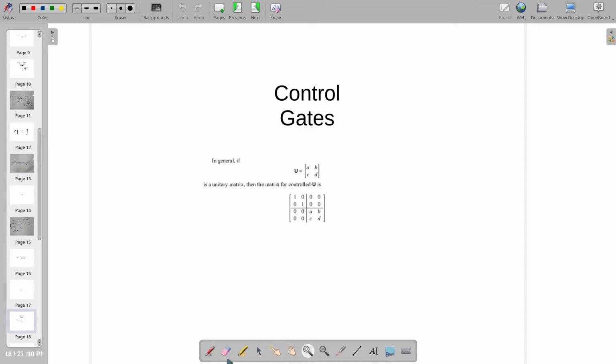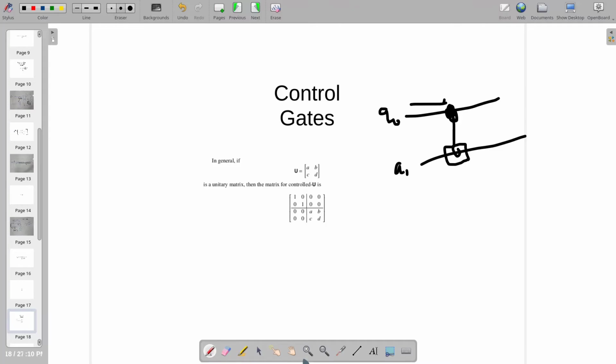Now moving further, we will talk about another class of gates known as control gates. Basically, if we have 2 qubits, let us say q0 and q1, then in a control gate scenario, a single qubit acts as a control qubit, whose value will decide whether we apply a particular operation, or you can say a unitary, on the second qubit.